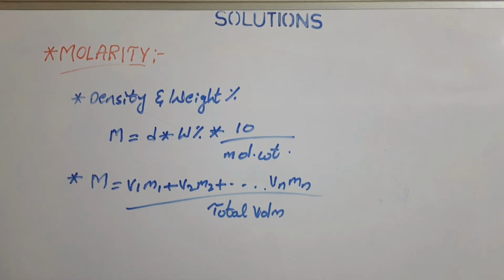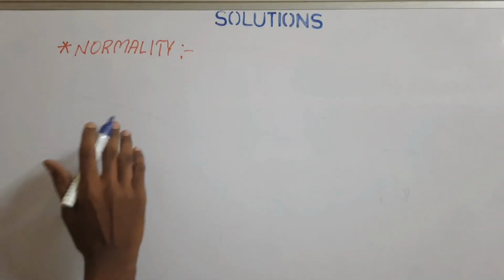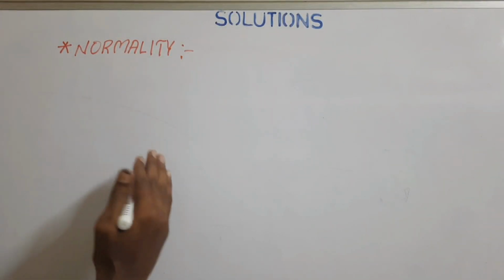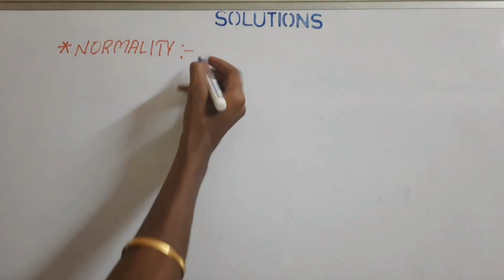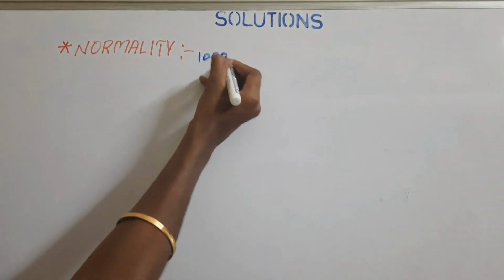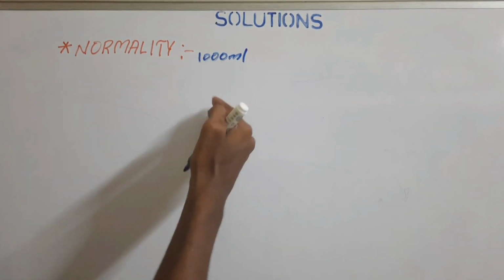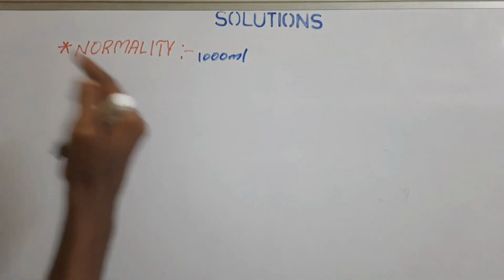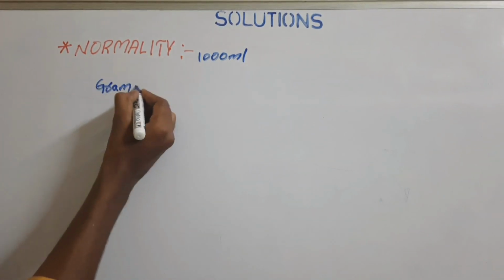If you look at the next important concept, that is normality. Normality is the number of gram equivalents of solute present in 1 liter of solution, that is 1000 ml of solution. How many gram equivalents of solute are present within 1000 ml of solution is called normality. So we need to know what is meant by gram equivalents.